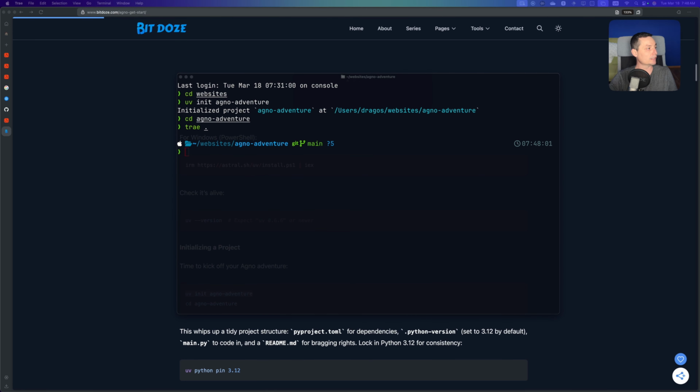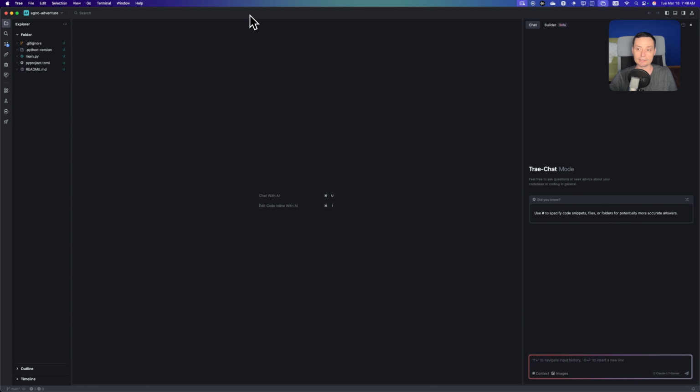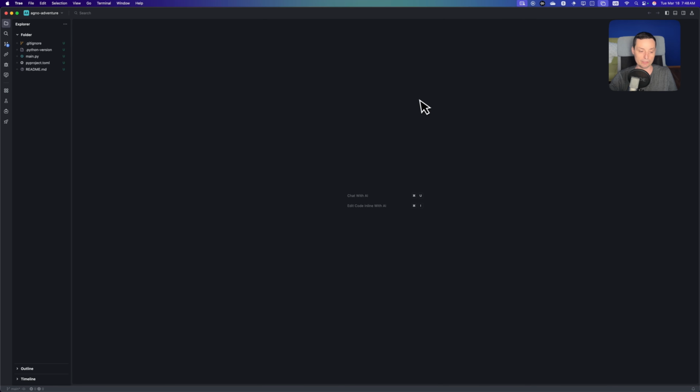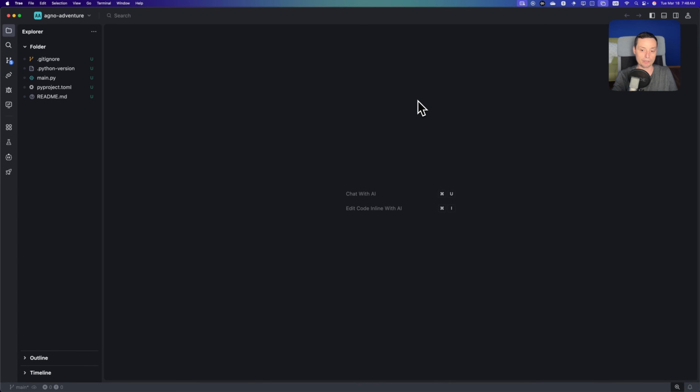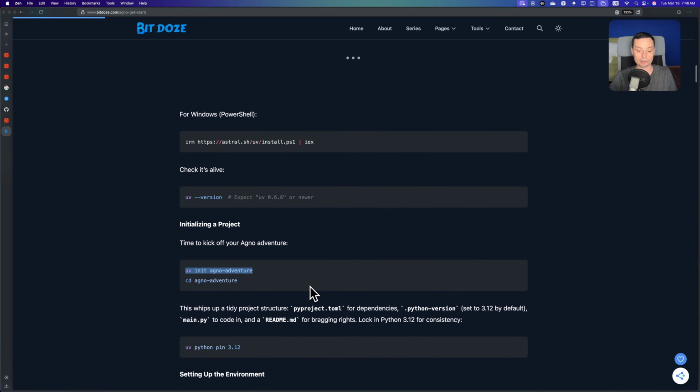I'm not going to use any AI for this, but we're going to use Trae to create all of the things that I have. Let me close this and make it bigger so you can see better. Let me open the terminal for this. Right now I am in Agno, and we are going to follow the article that I've already created, and check some of the things.